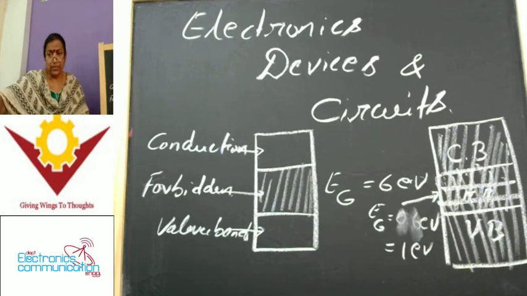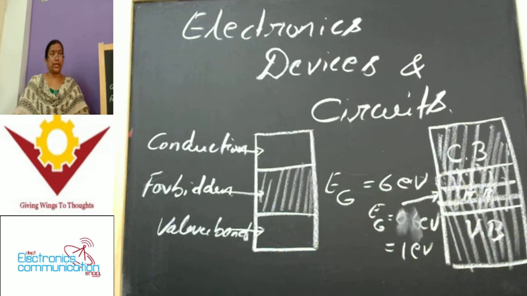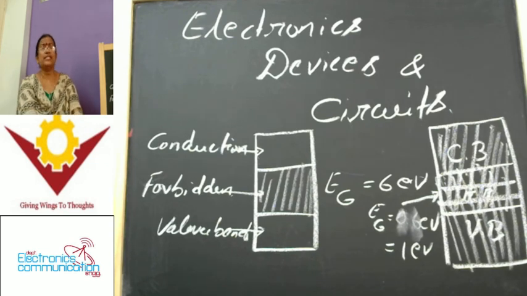Now we know what is meant by a semiconductor, an insulator, and a conductor, and why we prefer semiconductors for electronic devices. Is it clear? Yes. Now let us see semiconductors. What are the different types of semiconductor materials we have? After completing the basic materials, you can see the different types of semiconductor materials. Basic semiconductor materials are of two types.